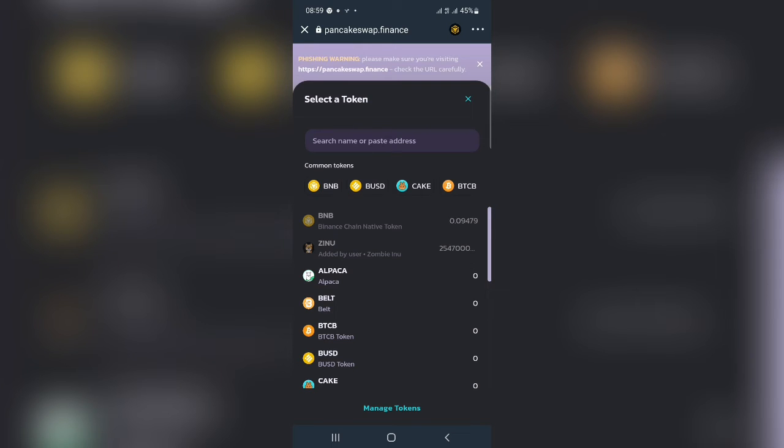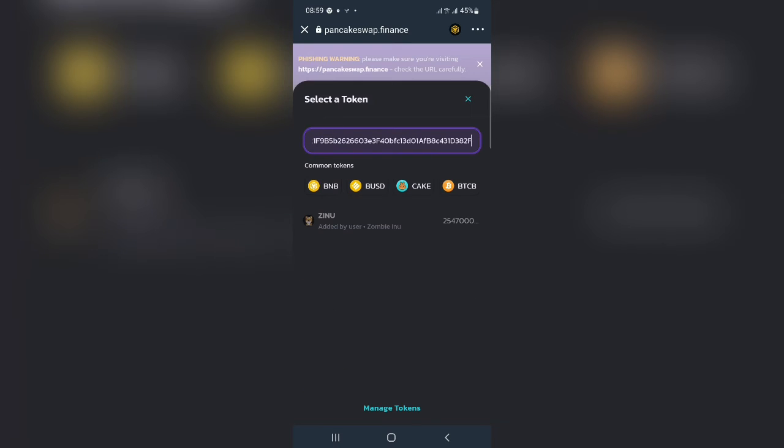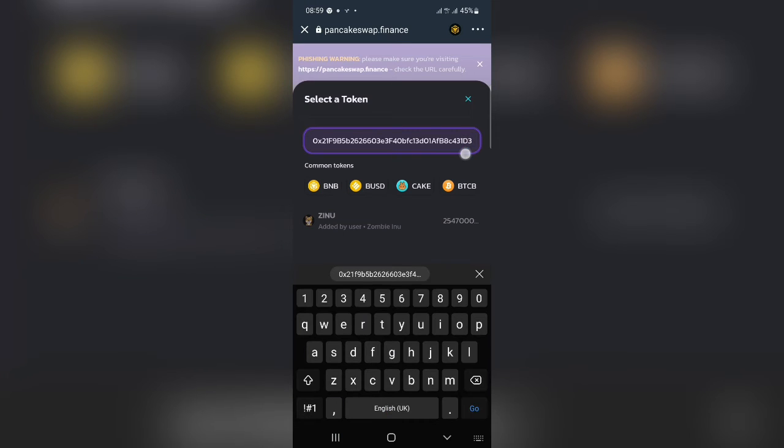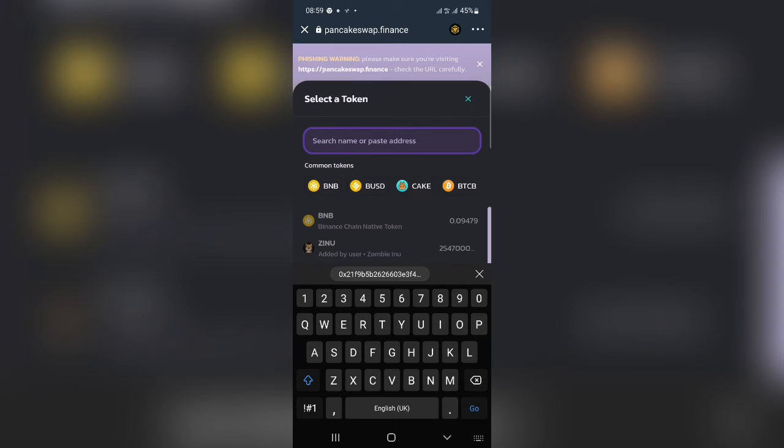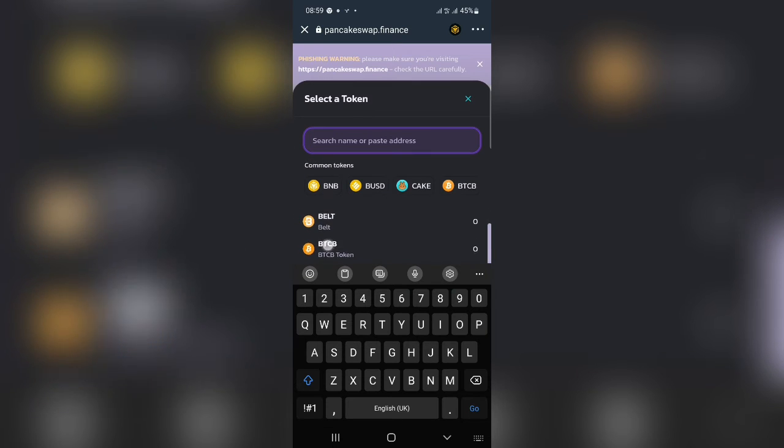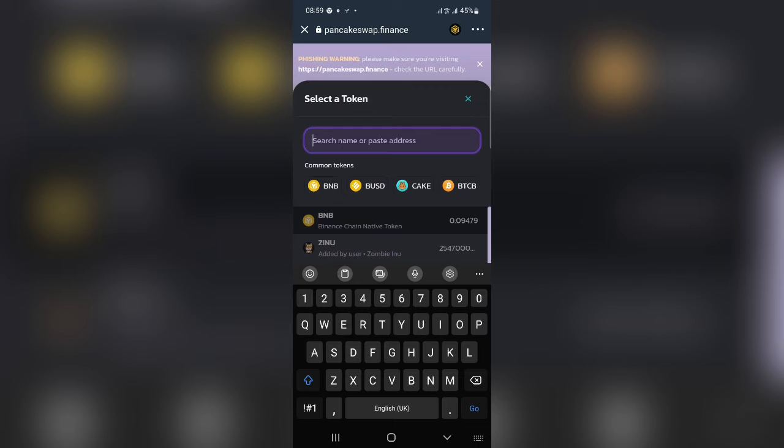All right, so you will come and paste it over here, and automatically your token name will appear. So I'll click on it. For me, I already have it over there, so I just did that for those who don't have it.